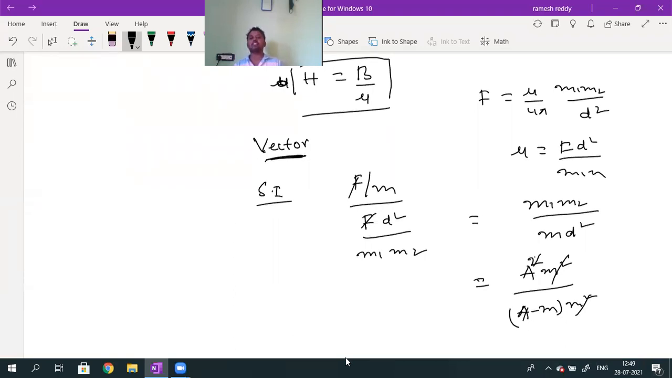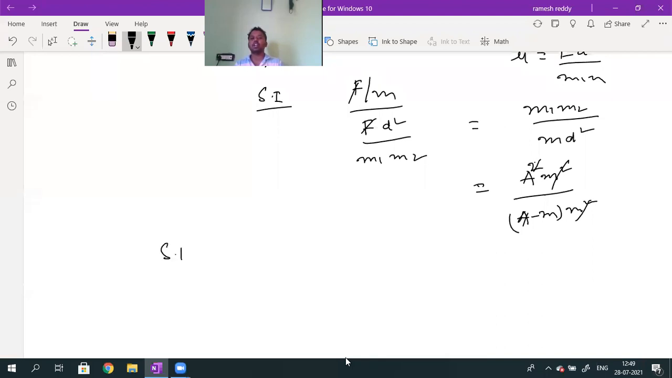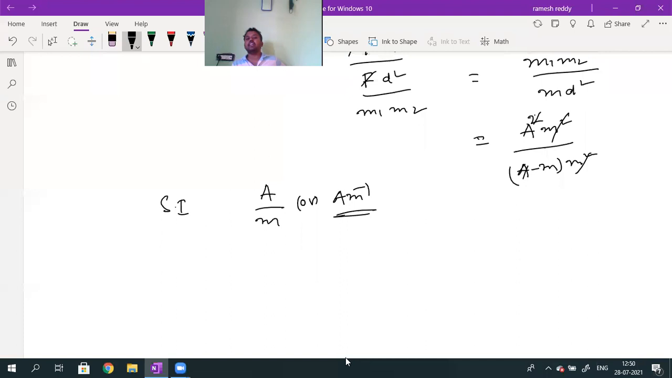So what is the SI unit of H? H is called the magnetizing field strength. Its SI unit is ampere divided by meter, or ampere meter inverse. You have to remember this. That is how to identify the magnetizing field strength: whenever ampere meter inverse is given, that is the unit of H. What is the relation between H and B? For free space, B naught is equal to mu naught into H, whereas in a medium, B is equal to mu into H.